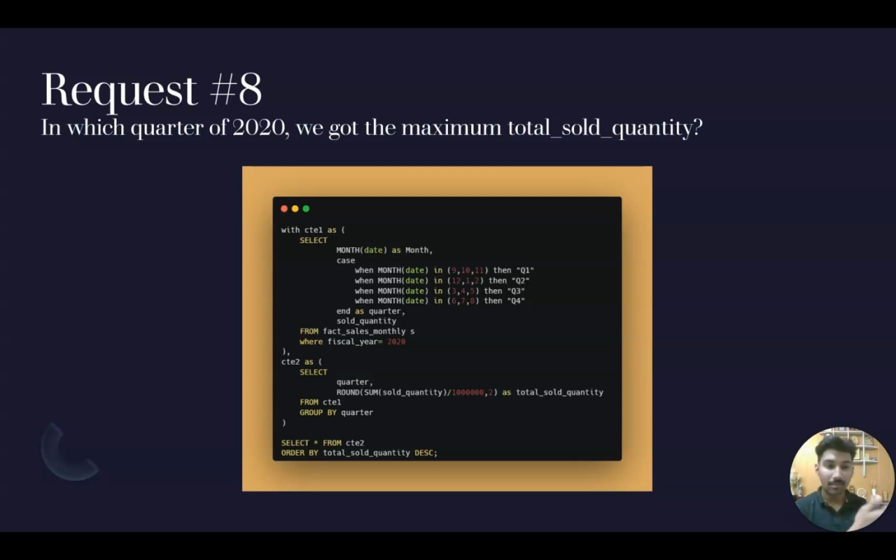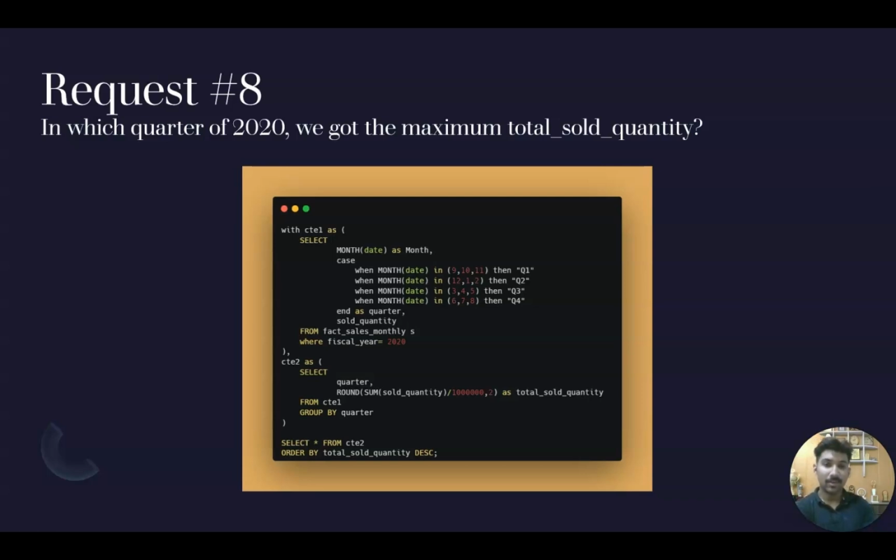Then March, April, May. Then June, July, August. Okay. Quarter 1, 2, 3, 4. So we need to know which of these quarters had the maximum total sold quantity. So here's the query. In this CTE, I am using the case when.